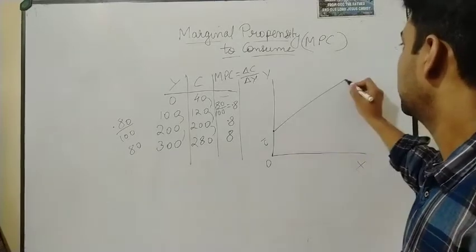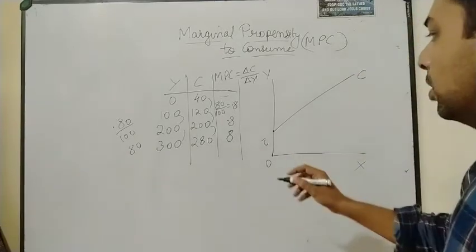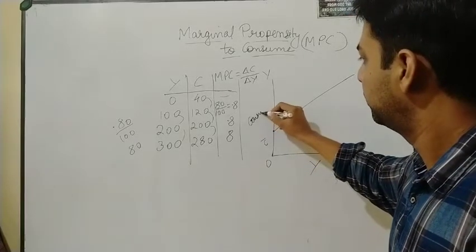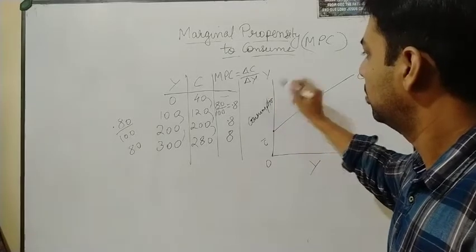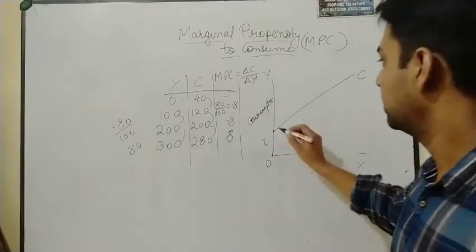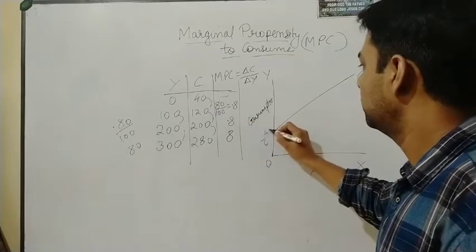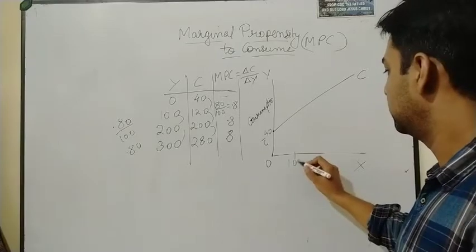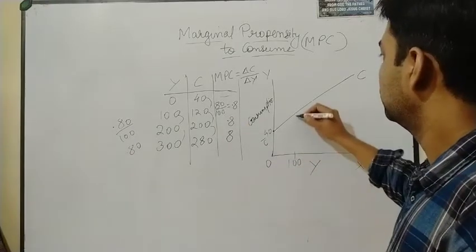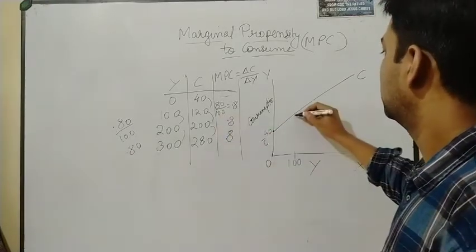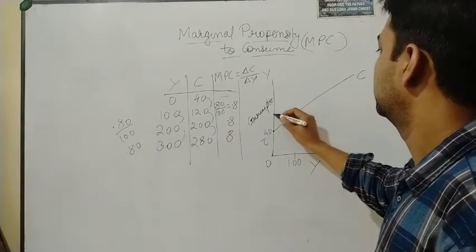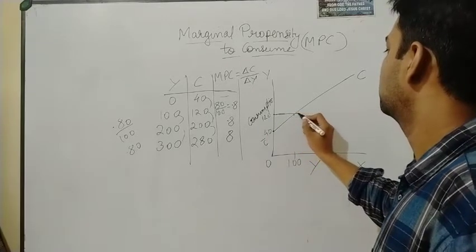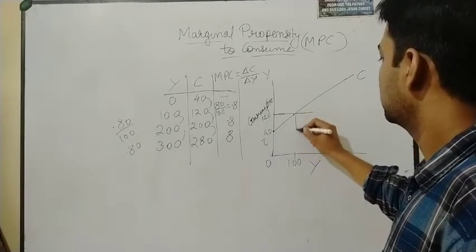Okay, so make it C. Now if this is income and this is your consumption line, what we can say is that it is starting from here, we can write it as 40. Okay, after that what is happening? Suppose at 100 level of income, it has risen to 120. So right here 120. Okay, now let us just mark this point here like this, and join this.